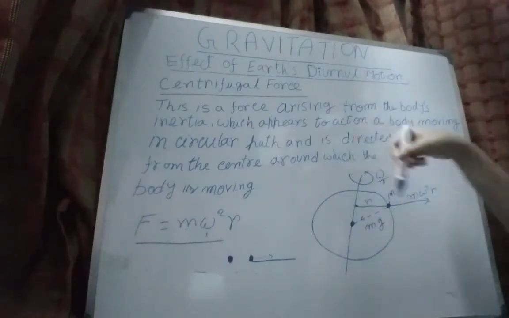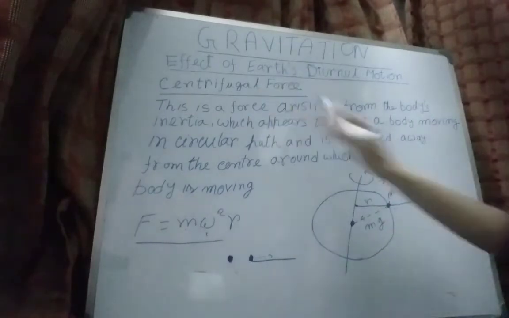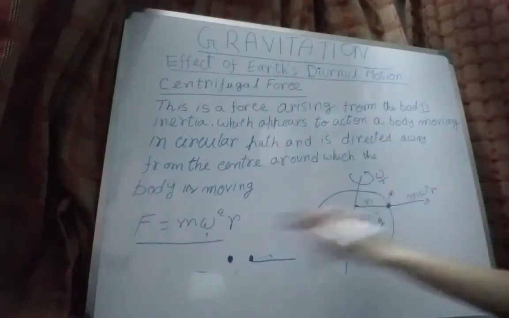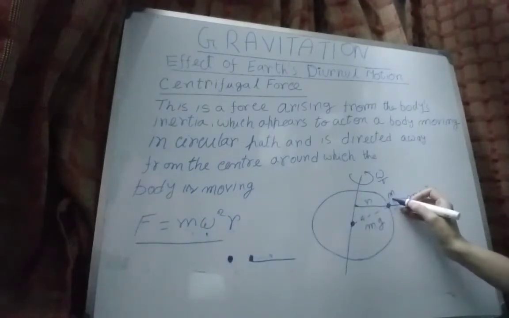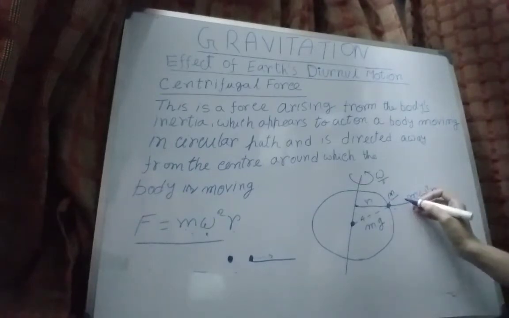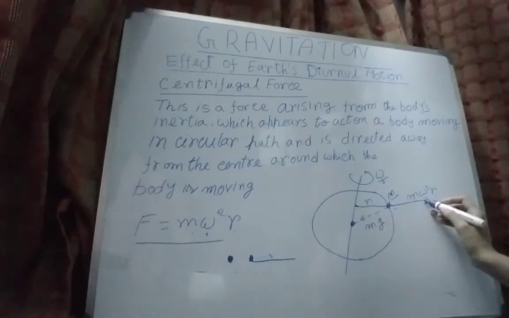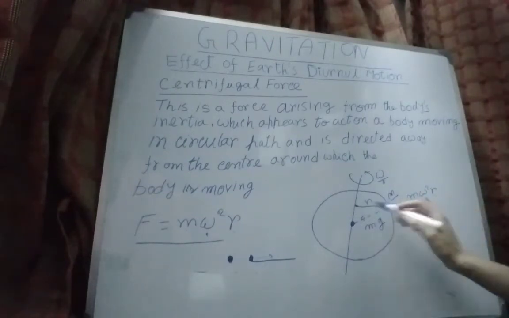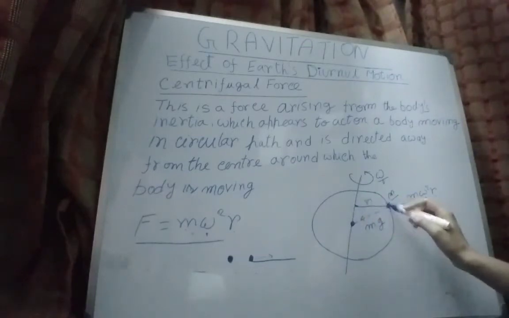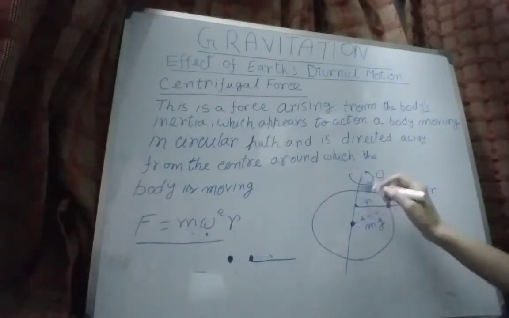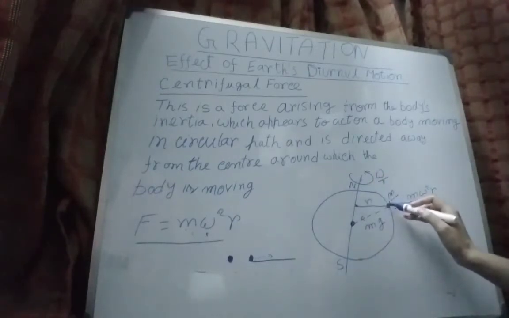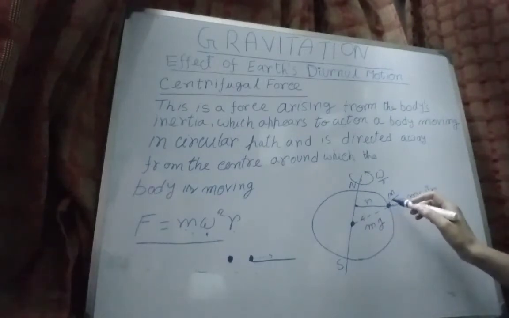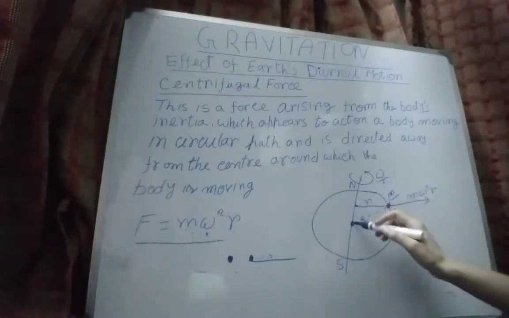Then due to this centrifugal force, this object of mass m will also feel a centrifugal force, which will be m omega square r, directed away from the axis. Here r is the distance of this object from the axis NS. Also, the gravitational pull on this object of mass m will be towards the center, which is mg.